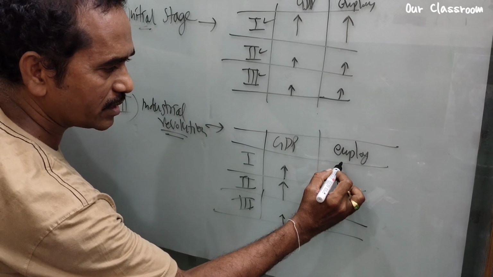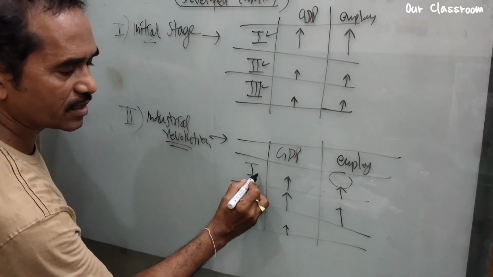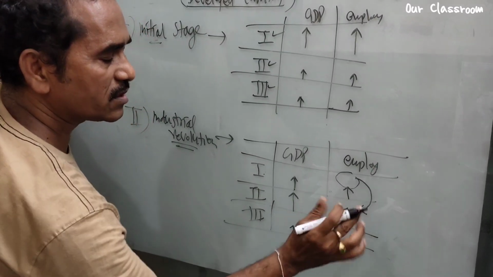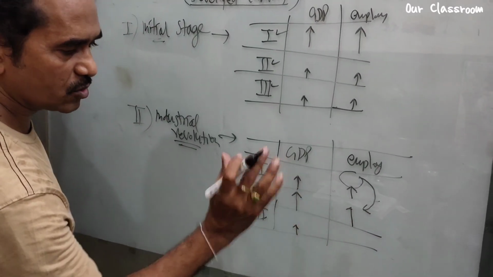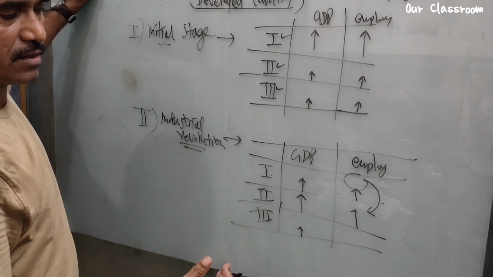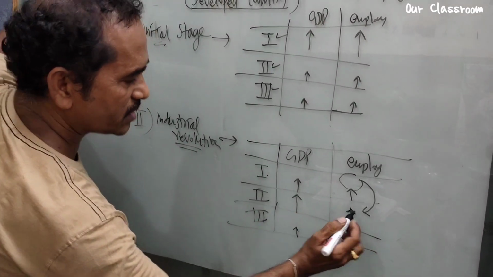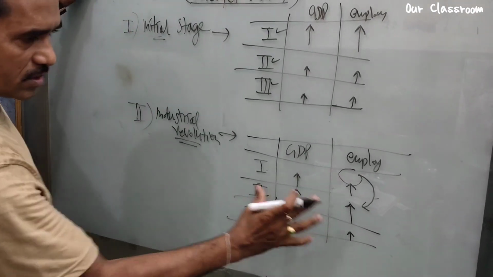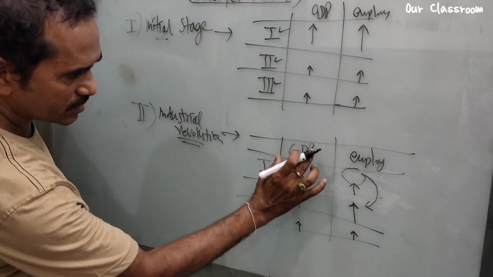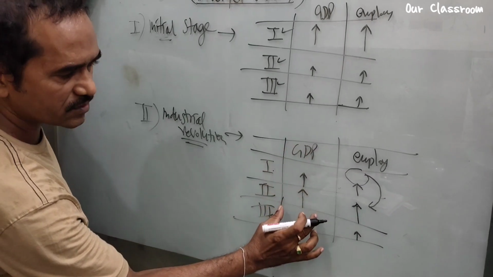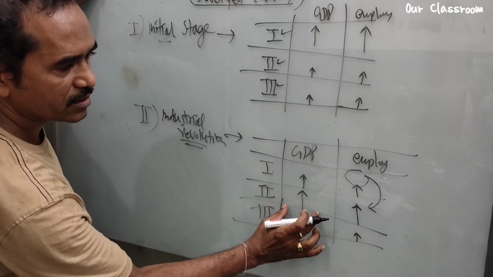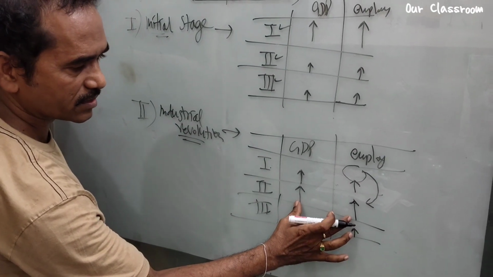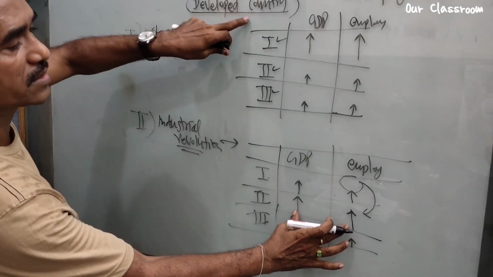See, those who worked here in the first sector, agriculture, shifted to the second sector because of the industrial revolution. New mass production was implemented in industries because of the industrial revolution. Here a very small portion. So see the pattern, the same pattern: contribution of GDP to the economy, and the same here in employment, more employment in the industrial sector. So these are all about developed countries.